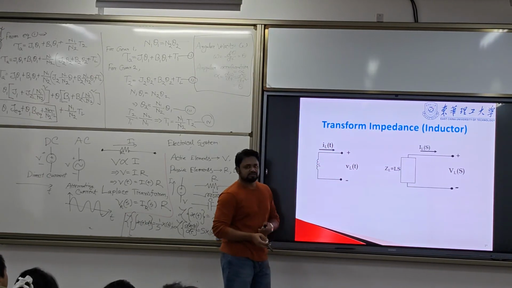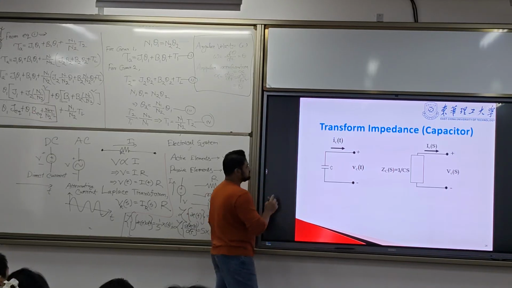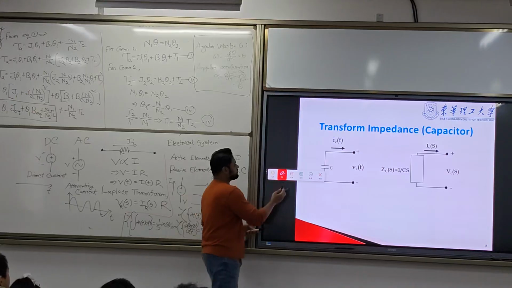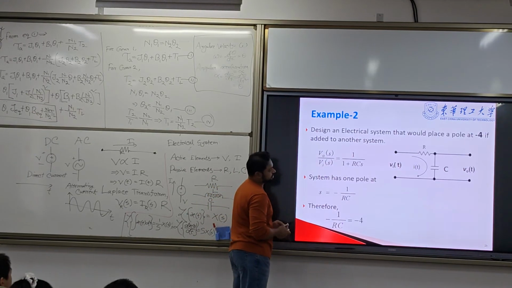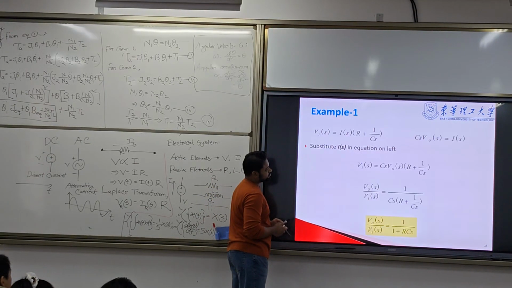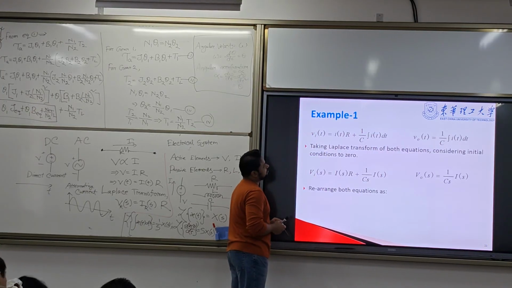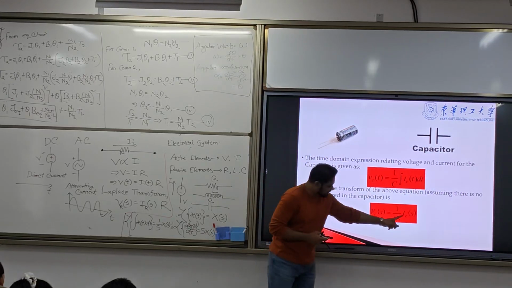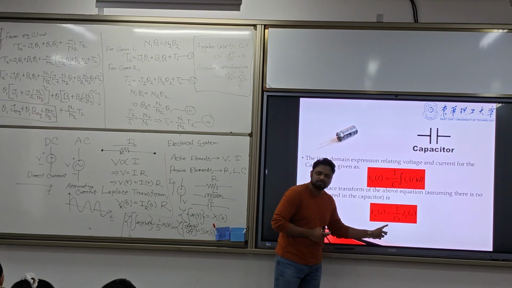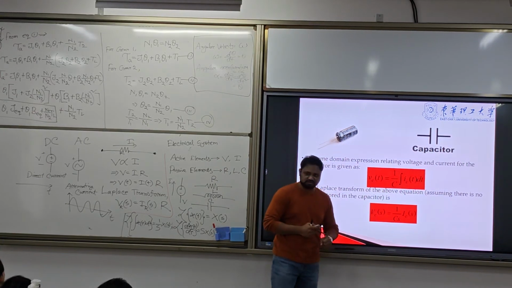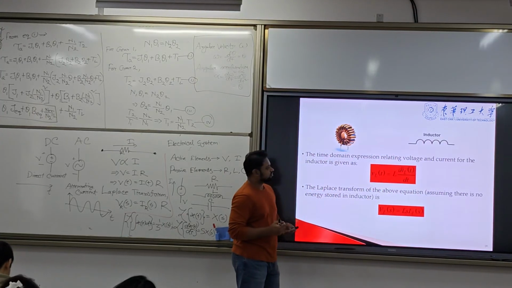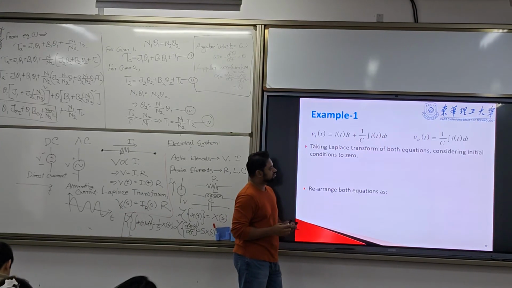And what about the capacitance? It will be divided. Why will it be divided? Look, go back. For the capacitor, after we do the Laplace transformation, we have found 1 by Cs. So the impedance will be 1 by Cs, 1 over Cs.